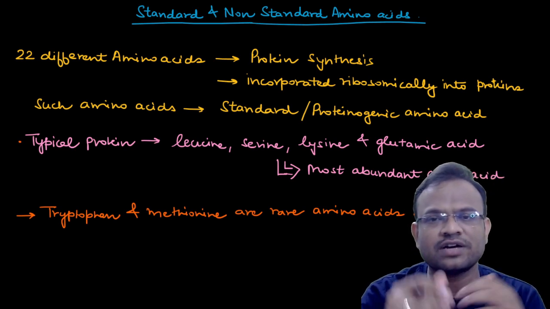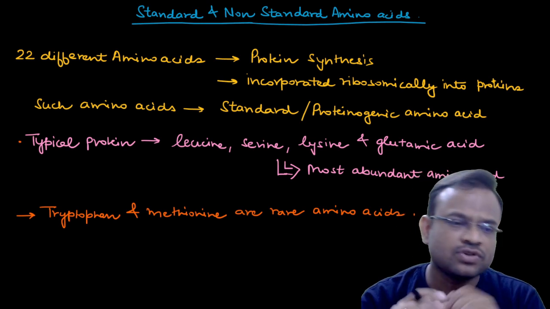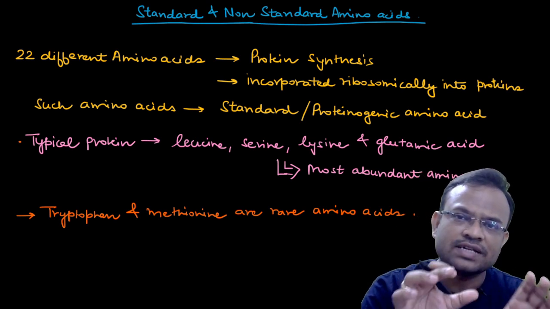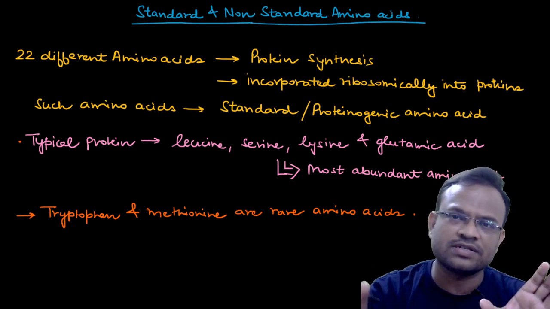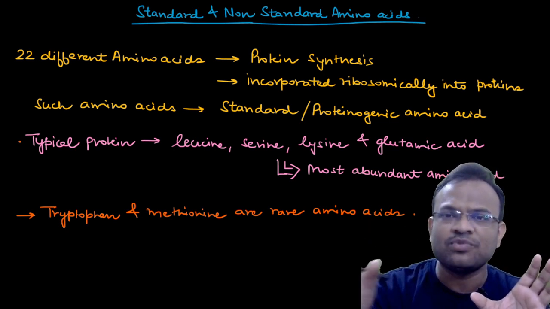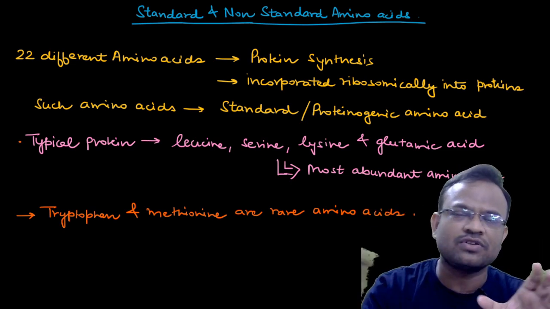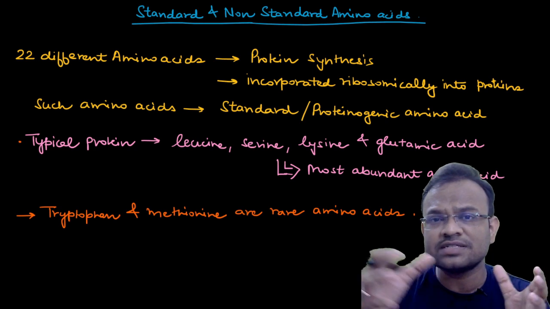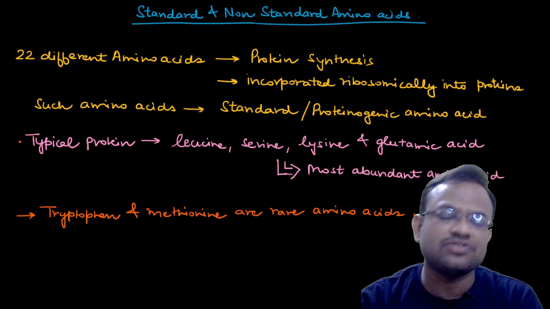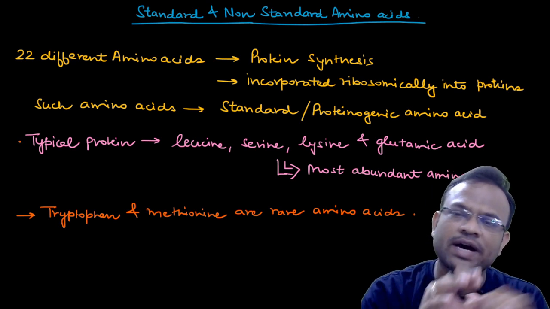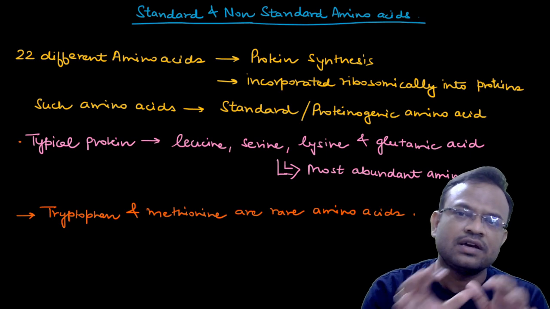That means ribosomes are responsible for the synthesis of the protein. We all know that, right? So the amino acids that are incorporated into the protein sequence use the ribosomes. These amino acids are ribosomically attached into the growing protein chain. So only 22 amino acids as of now are known to be attached in protein synthesis ribosomically.